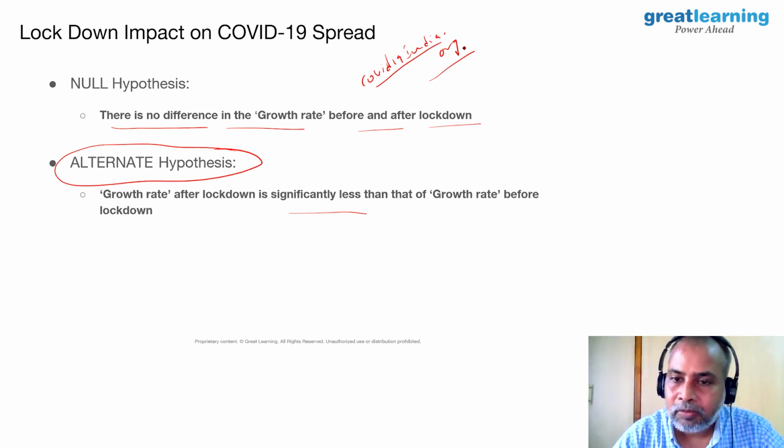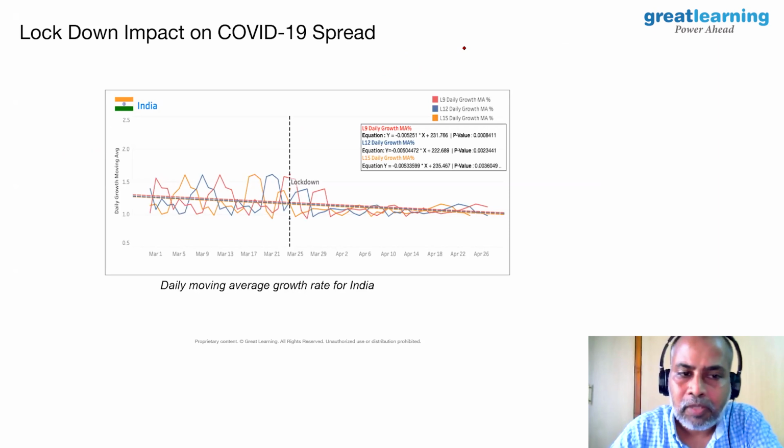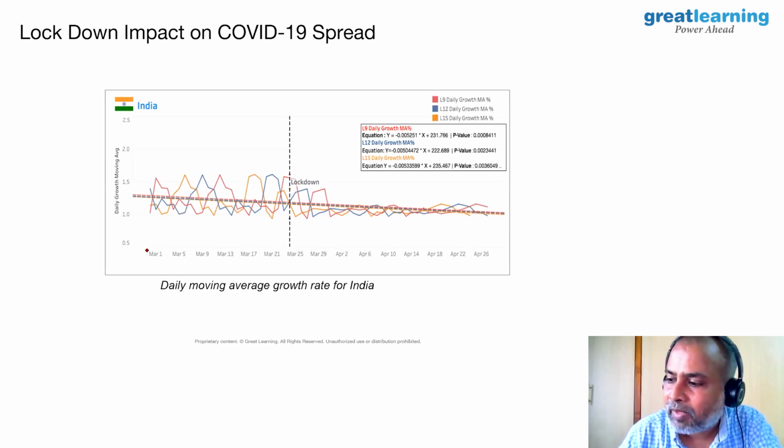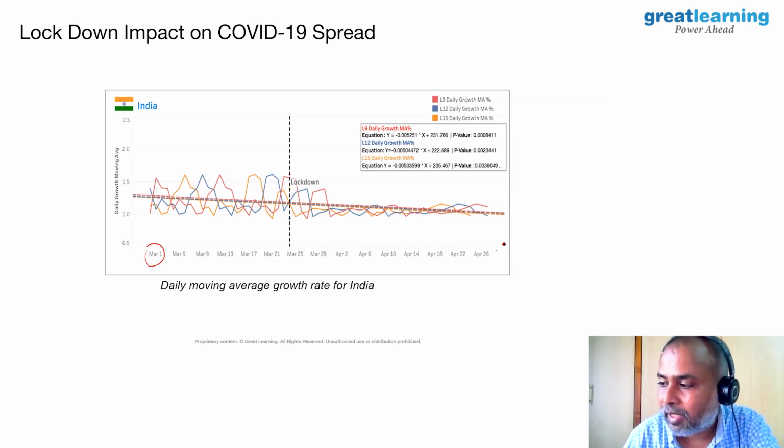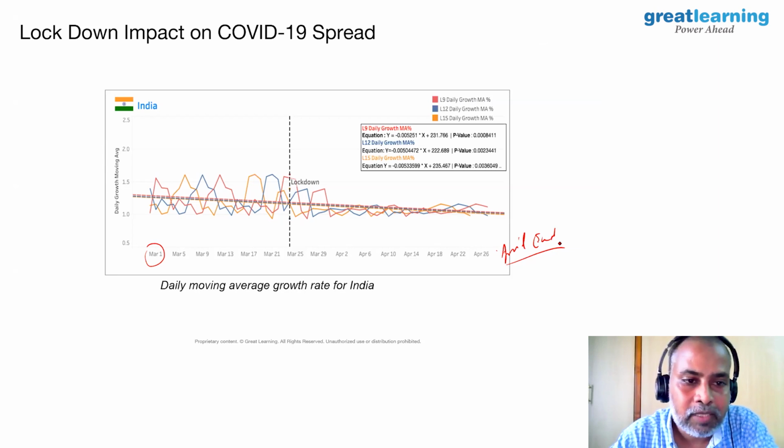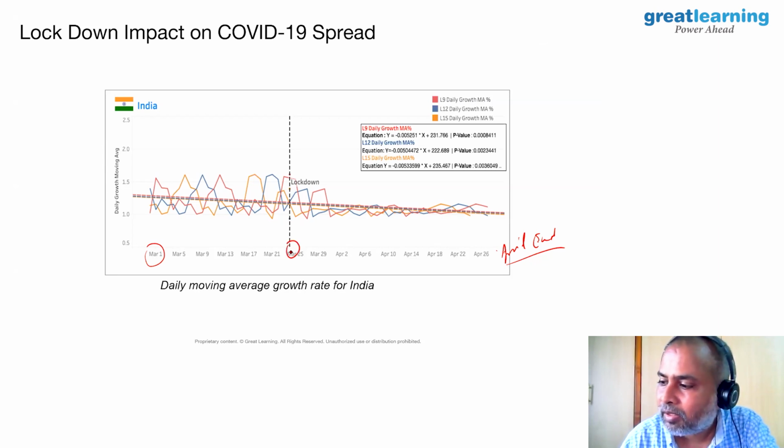For this problem, we have taken 8 countries' data, not only India. We have taken data from March 1st to April end, and the government imposed lockdown on March 25th.